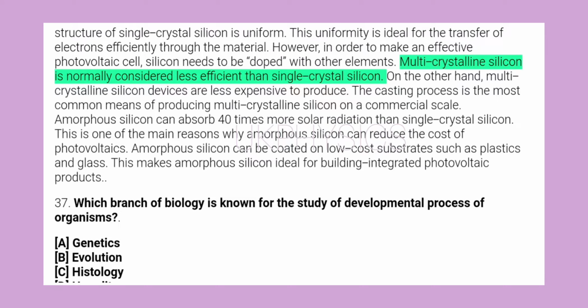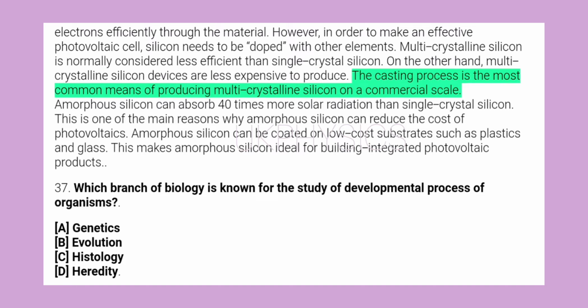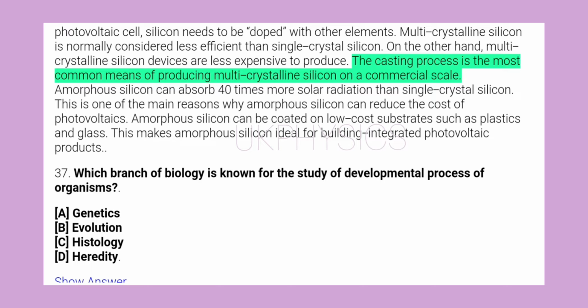Multicrystalline silicon is normally considered less efficient than single crystal silicon. On the other hand, multicrystalline silicon devices are less expensive to produce. The casting process is the most common means of producing multicrystalline silicon on a commercial scale.